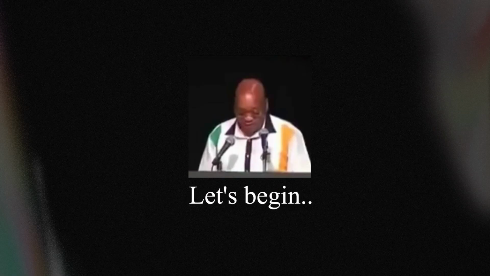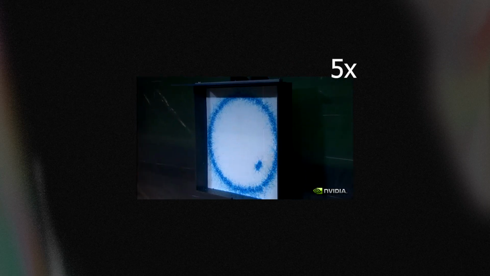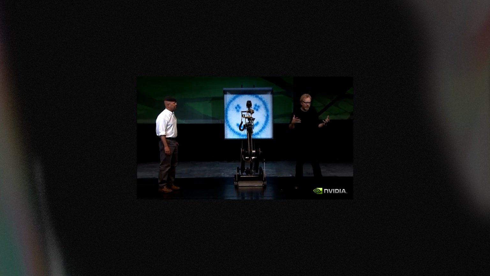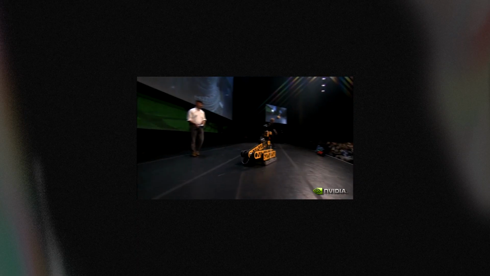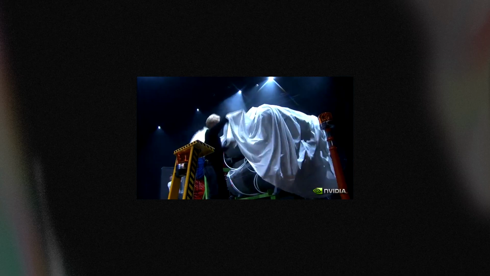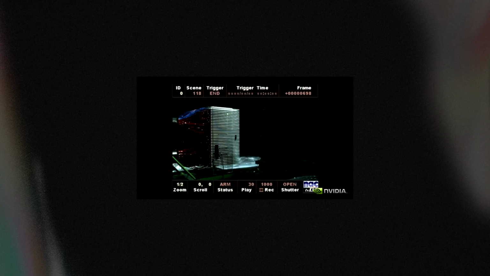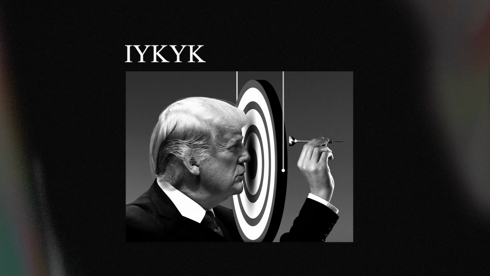Let's begin. Watch this demonstration closely. Back in 2009, Mythbusters teamed up with NVIDIA to show how GPUs process graphics in parallel versus how CPUs work serially. They used paintball guns. One shooter represents a CPU core and dozens of shooters represent GPU cores to paint the Mona Lisa on a canvas. The parallel approach finished dramatically faster. This same principle is how video games load images and resources and turn them into an optimized interactive virtual environment in real time.